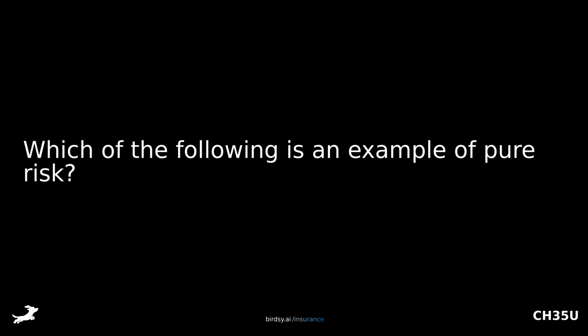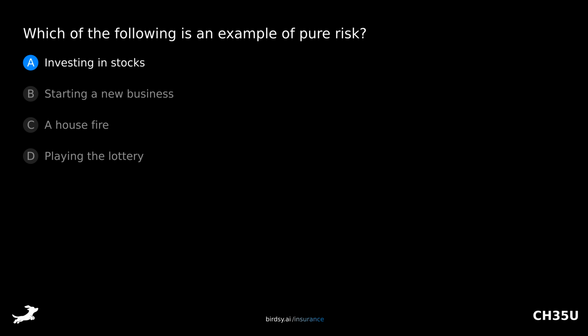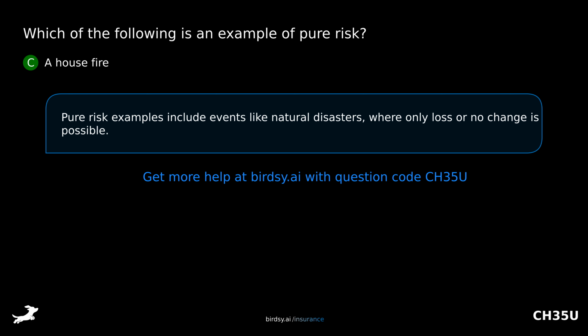Which of the following is an example of pure risk? Is it A, investing in stocks, B, starting a new business, C, a house fire, or D, playing the lottery? The answer is C, a house fire. Pure risk examples include events like natural disasters where only loss or no change is possible.